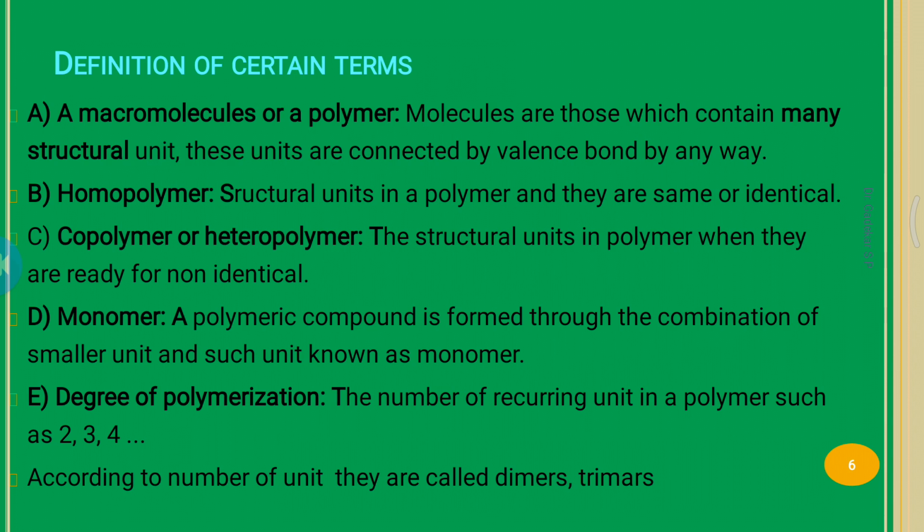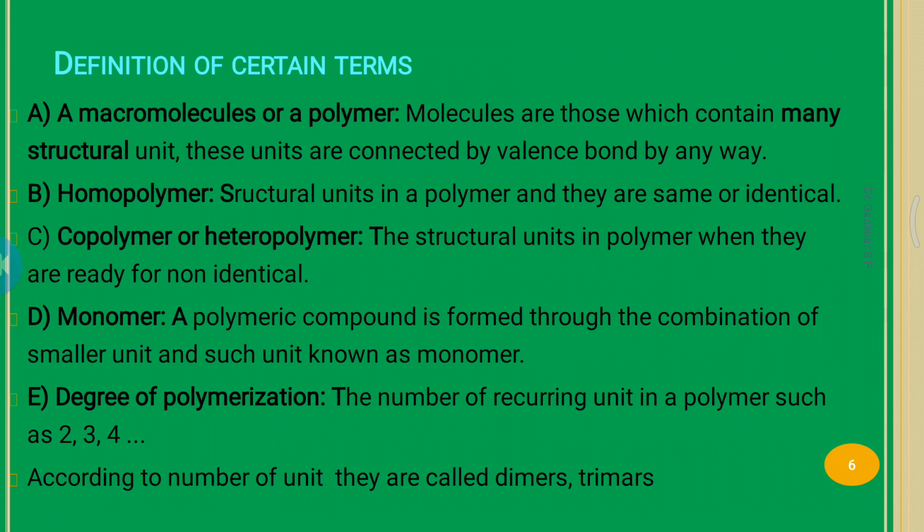Second term, homomer or homopolymer. When the structural units in a polymer are the same or identical, it is called a homomer.